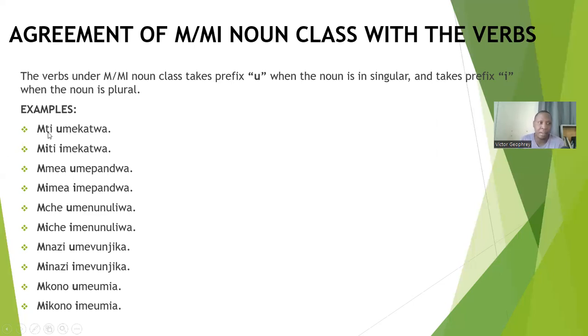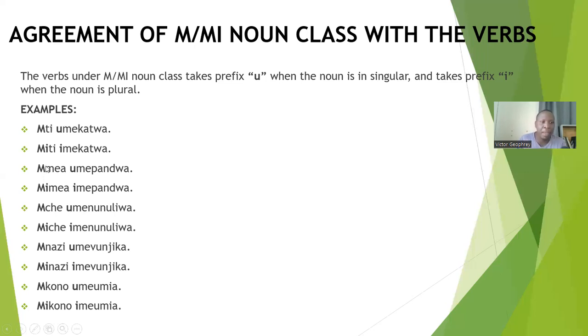You can see examples over here. Mti umekatwa. Mti is in singular, so it takes the prefix what? Prefix u. So that's why it becomes mti umekatwa. You cannot say mti imekatwa, no. The plural of mti is miti, so it becomes miti imekatwa. Okay? Mmea umepandwa. Mmea is in singular, so it becomes umepandwa.